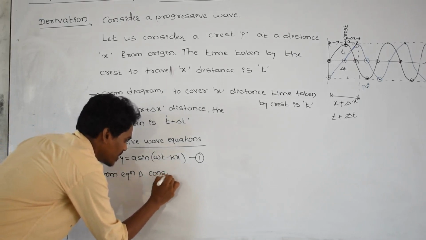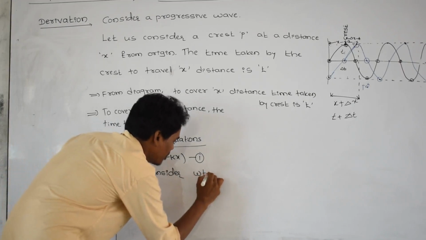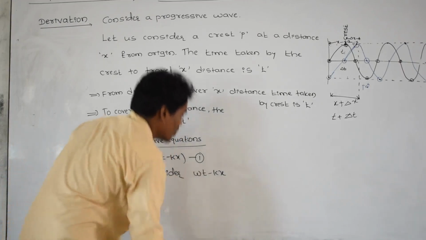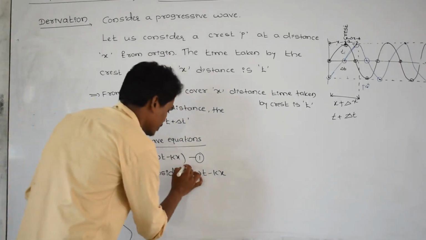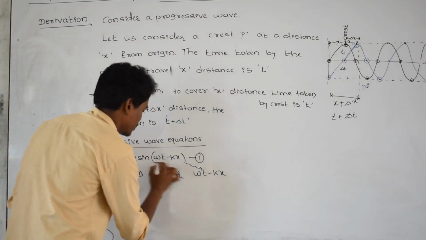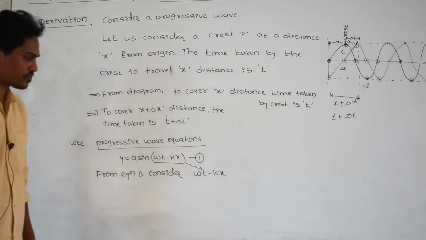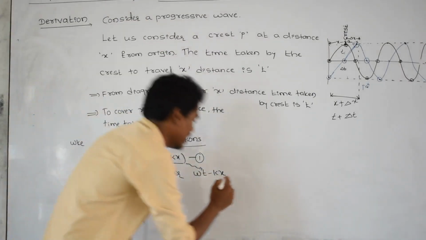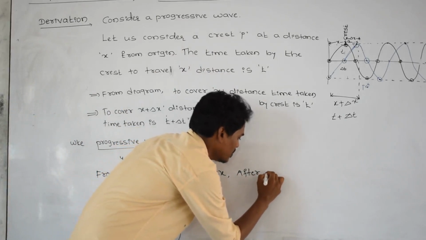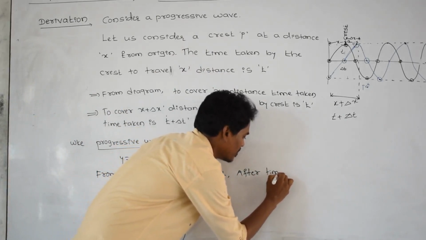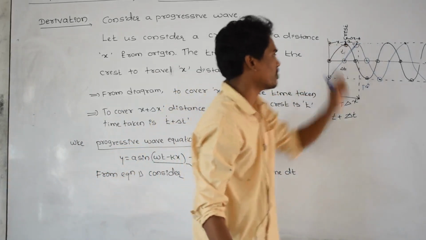Consider the phase angle factor, omega t minus kx. Only this term I have considered. After time delta t, this crest is moving from here to here.